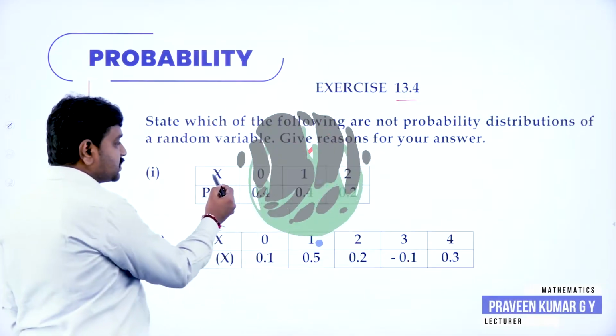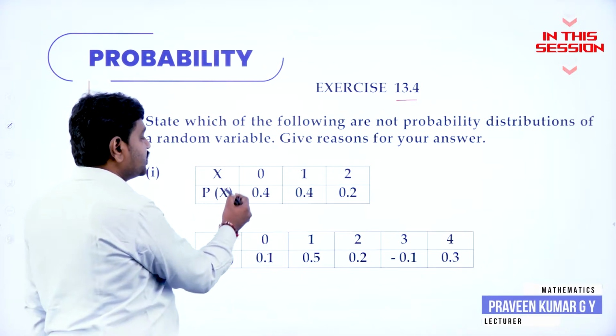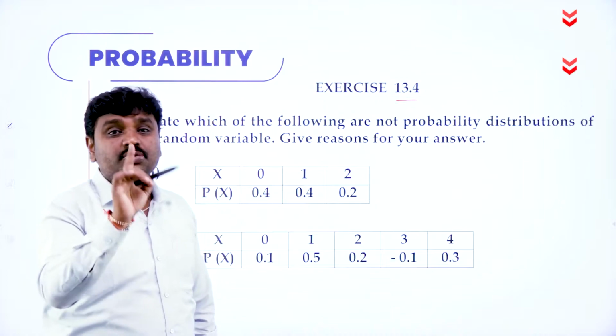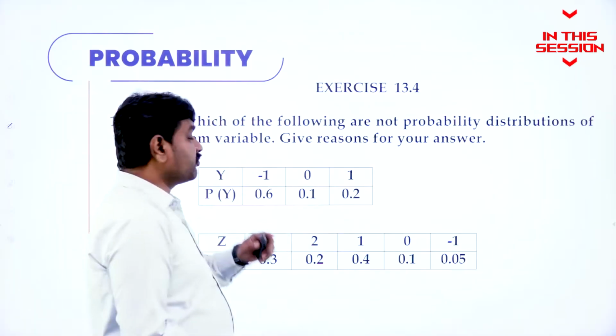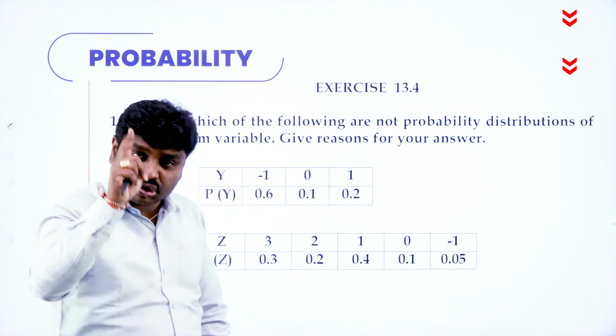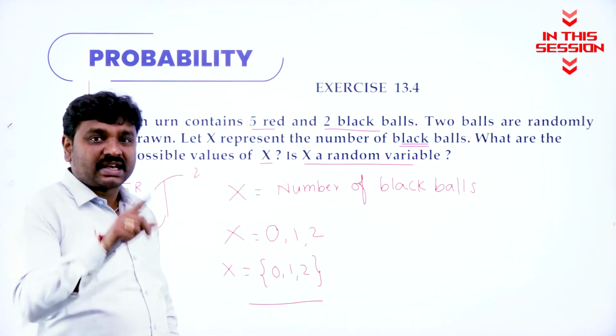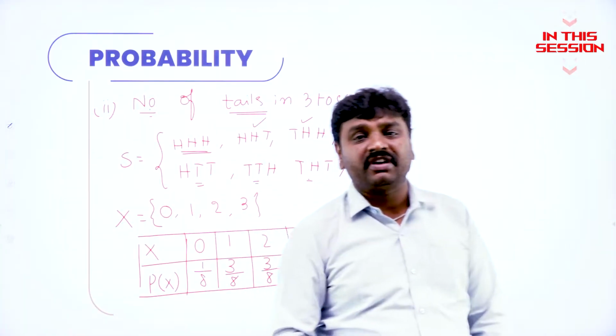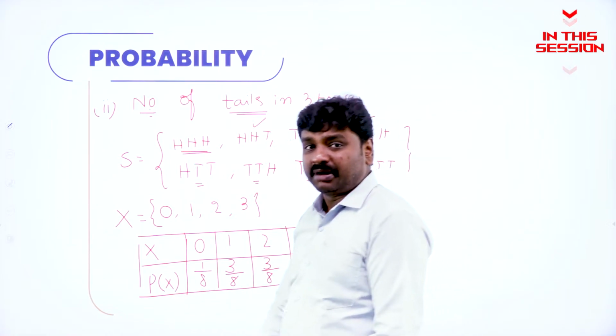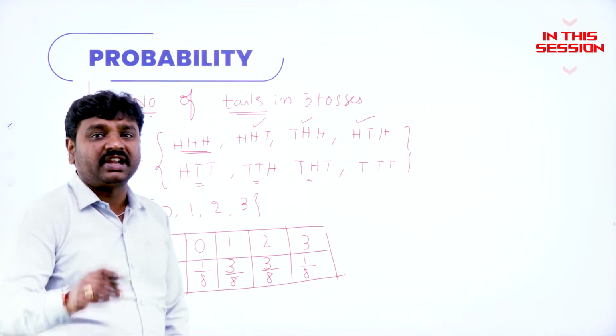X they give, X means random variable, P of X means its probability. The probability in a probability distribution cannot be more than 1. The sum of the probabilities in a probability distribution should give you 1. Yes, X is a random variable. X means random variable, P of X means its probability. The table containing X and P of X is called a probability distribution.